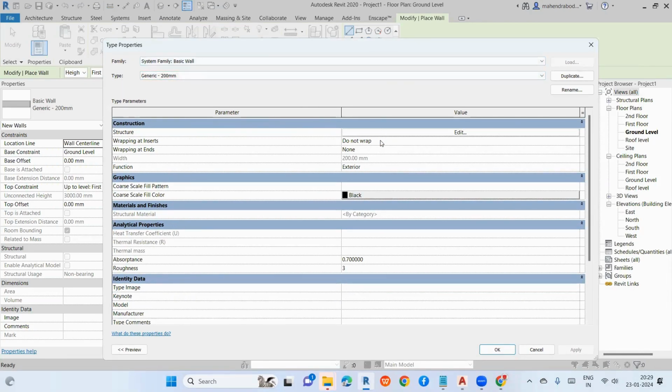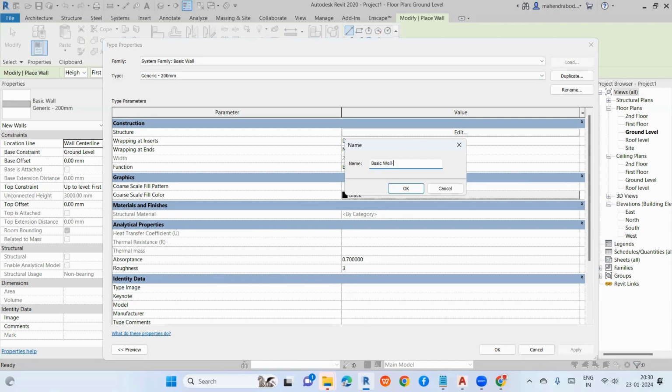Before editing the wall, you need to duplicate the wall. Duplicate means I have selected some basic wall, this 200 mm. If you are working on this wall, the property will apply to this wall. But if you want to create a new wall, you have to duplicate it. Okay, just give Duplicate, just give a name, basic wall, hyphen 300, sorry.